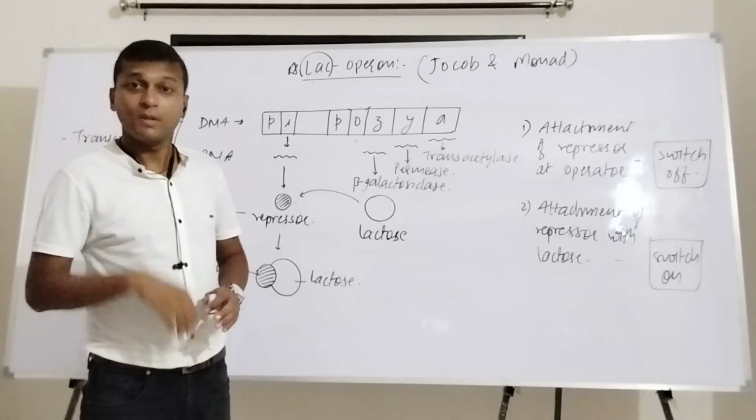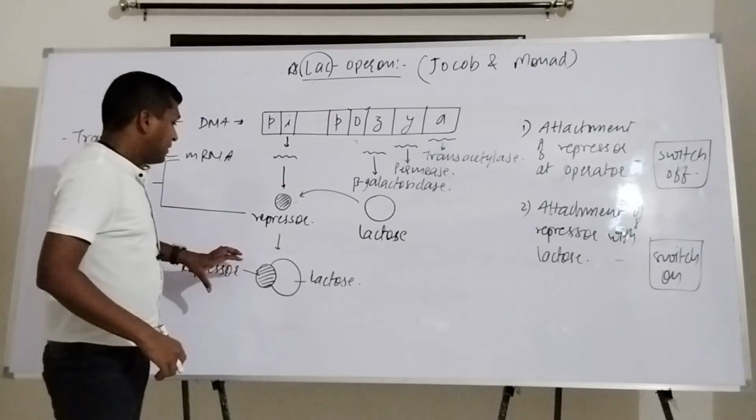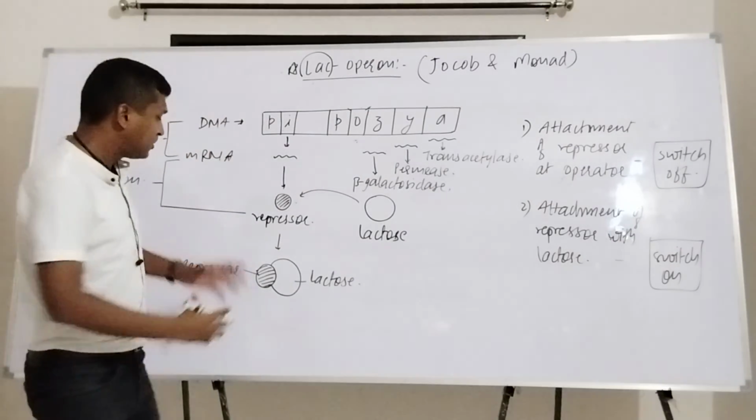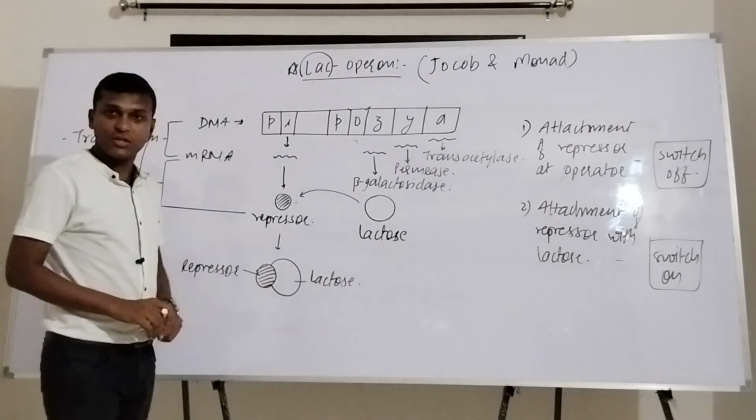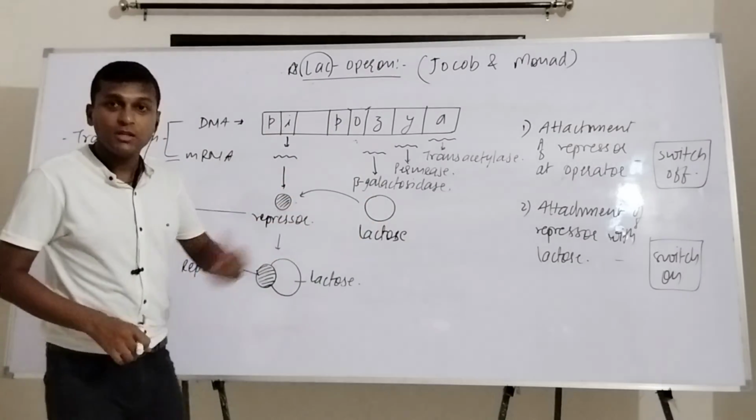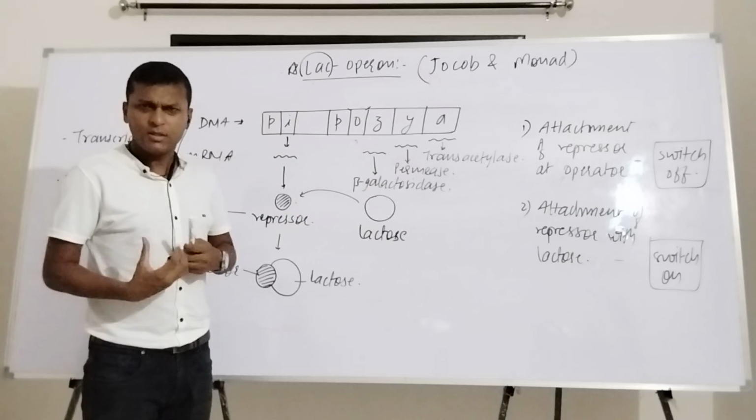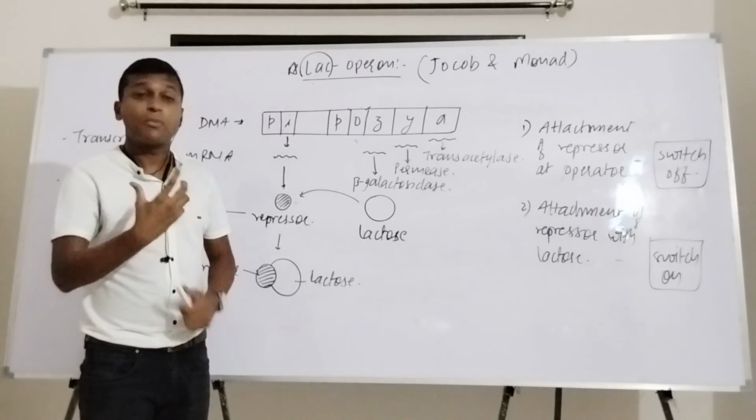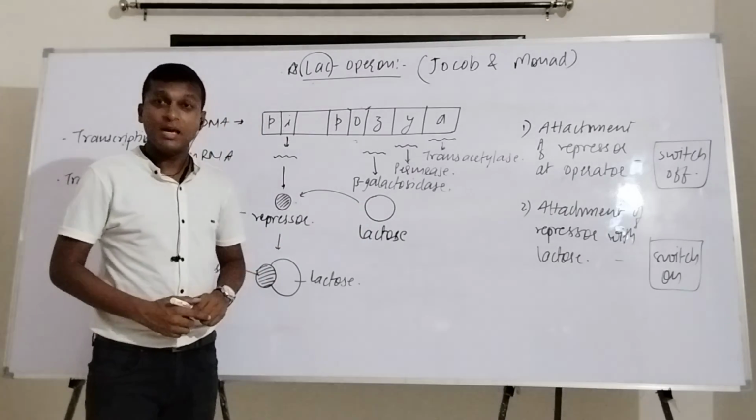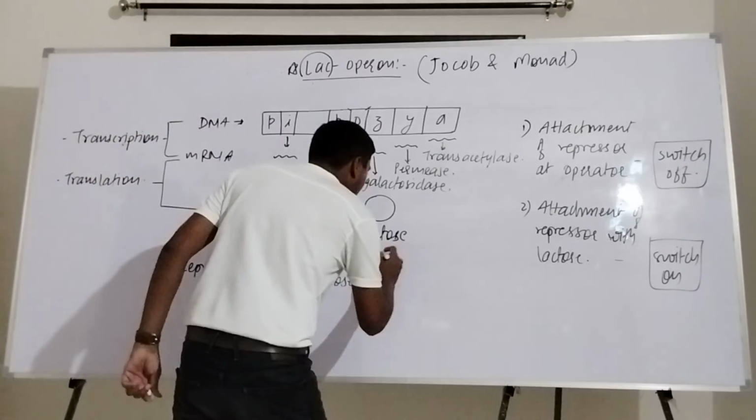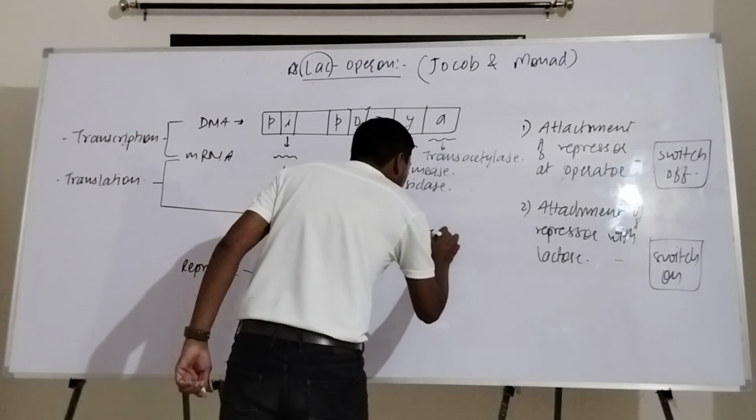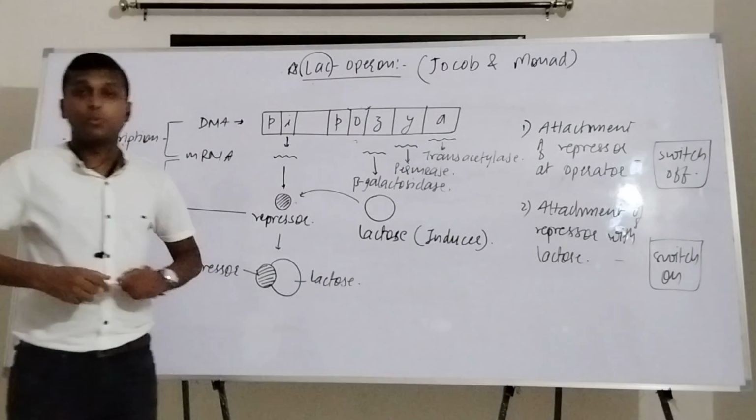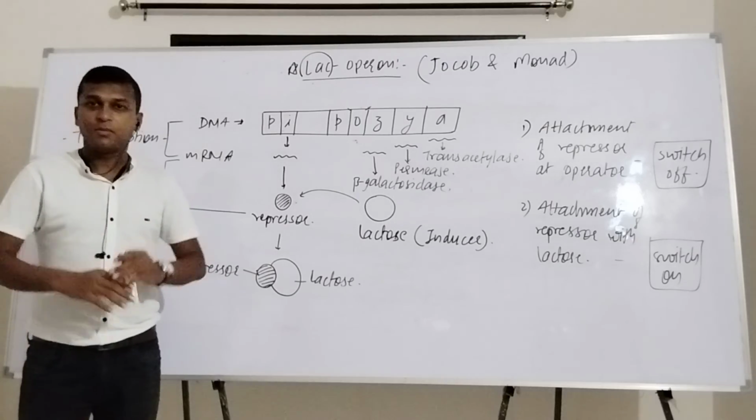Okay, so what is this lactose basically doing? Lactose is not allowing this repressor to get attached here, and that is how the gene is switched on. What this lactose is doing, do you know? It is inducing the production of these three enzymes. That's why this lactose is considered to be an inducer molecule. Getting this point?